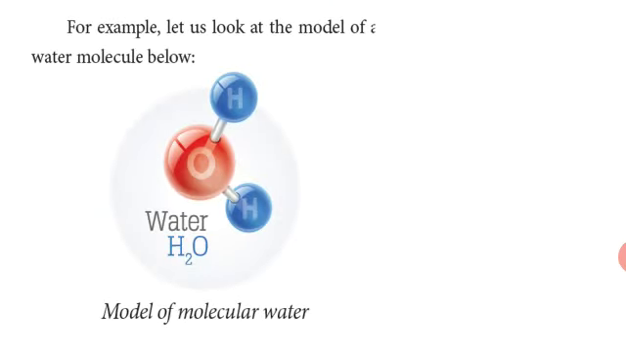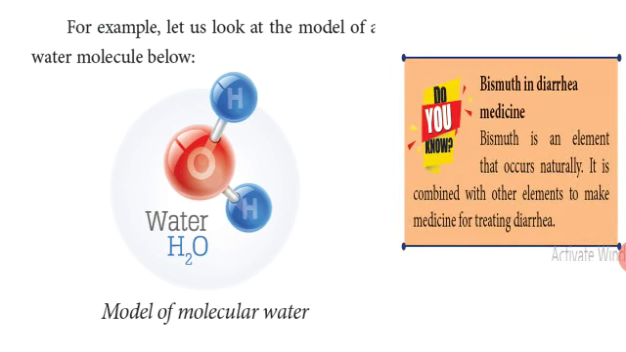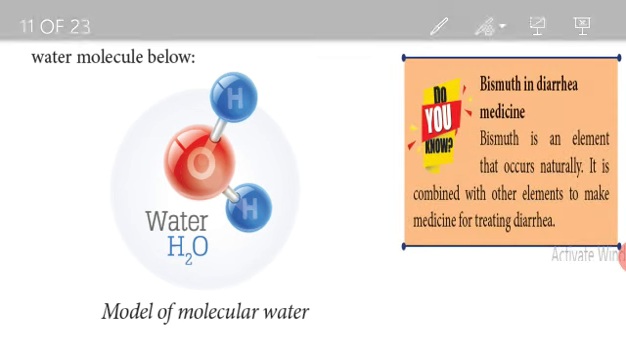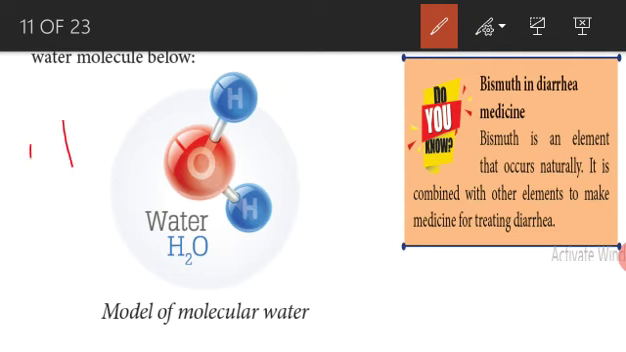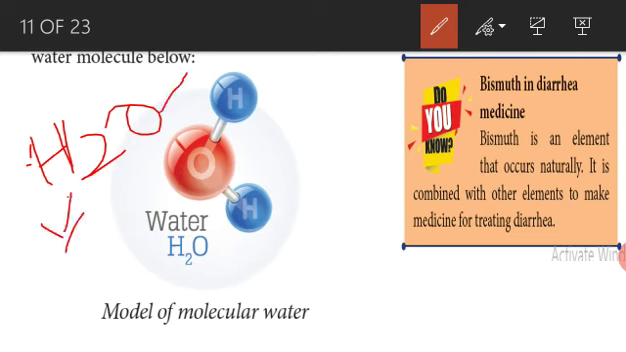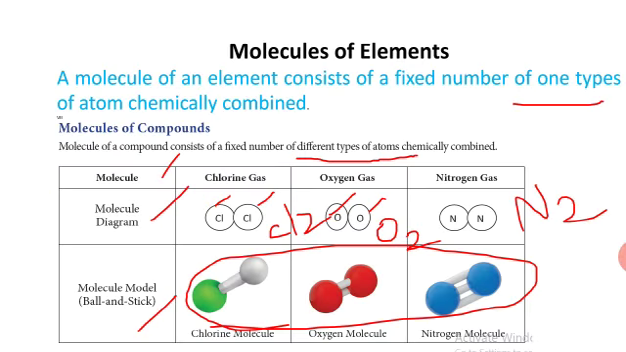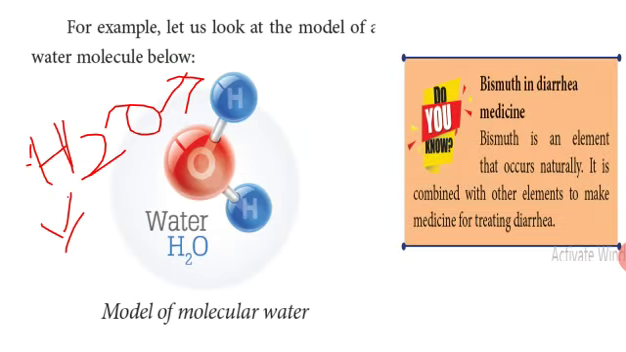The molecules of elements. Next, for example, let us look at a model of the water molecule. This is the water molecule. This is a different type of molecule, H2O. Because hydrogen is a different type of atom, oxygen is a different type of atom. Before, we saw the same type of atom, the Cl. But here the hydrogen and oxygen are different types of atoms.